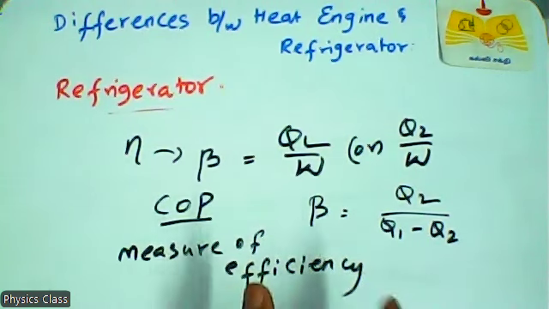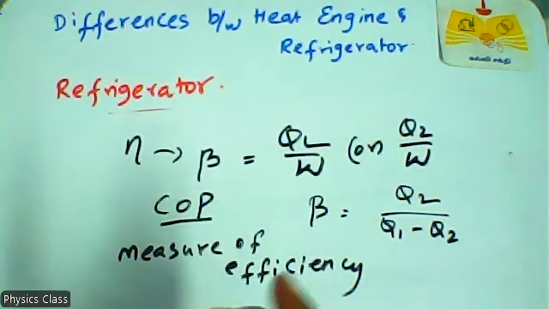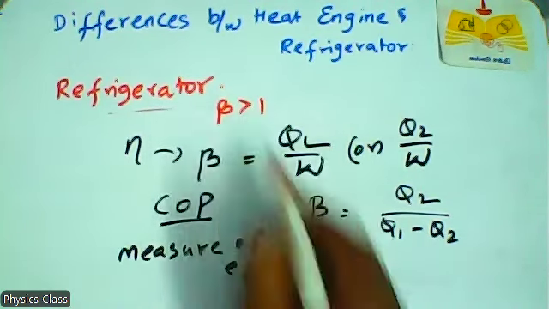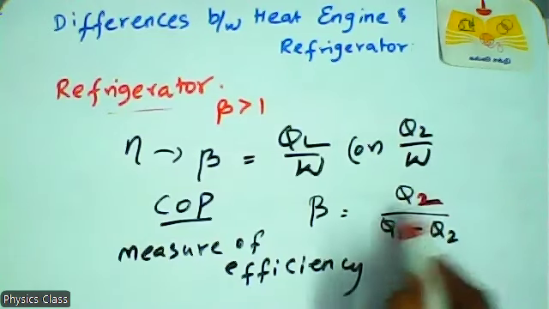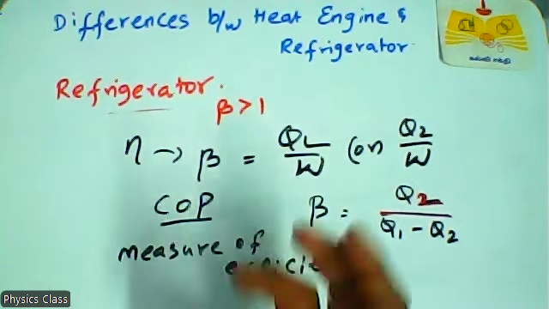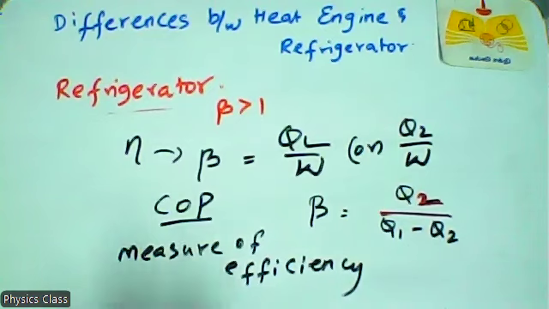So the coefficient of performance is greater than 1. Beta is greater than 1 for the refrigerator. So COP is greater than 1, because it is the ratio of the heat extracted from the cold body to the external work done by the compressor.